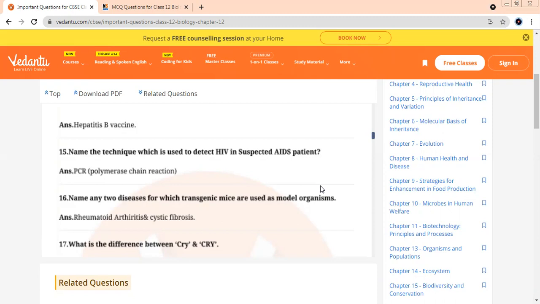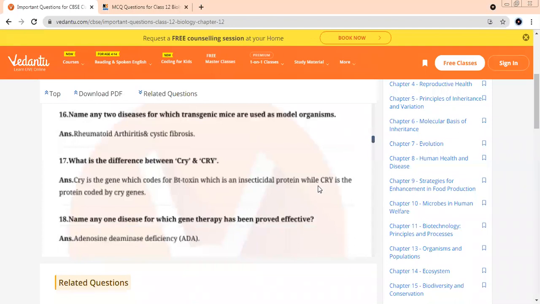We had discussed about vaccine being used for mice. You could have taken that also. Polio. Yes, one is polio. You can take polio. First is polio, then it is arthritis, fibrosis. Cry and Cry. See the difference.